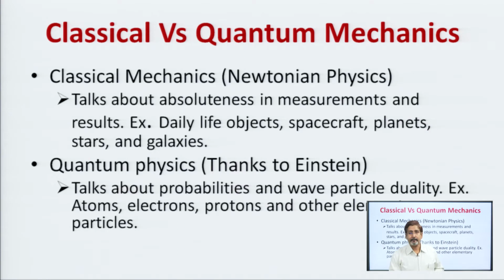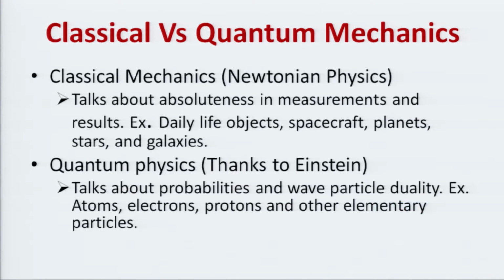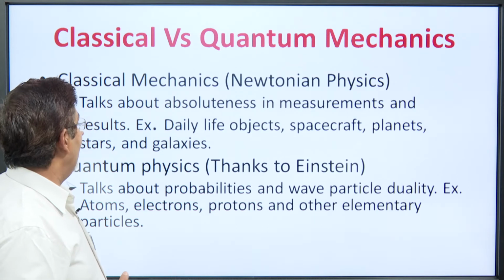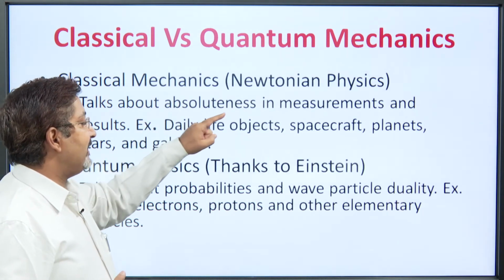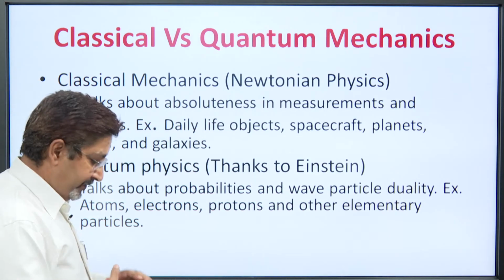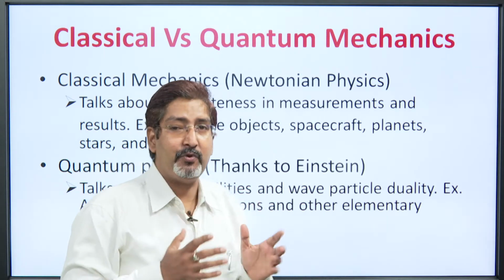Now, again let us understand the difference between classical and quantum mechanics. Classical mechanics, mainly known as Newtonian physics, talks about absoluteness in measurement and result. Just try to understand what we mean by absoluteness.